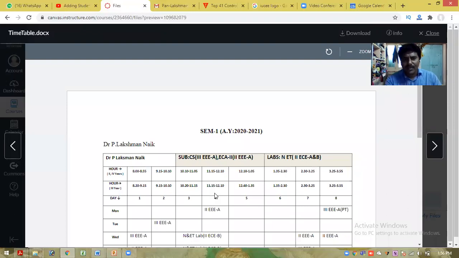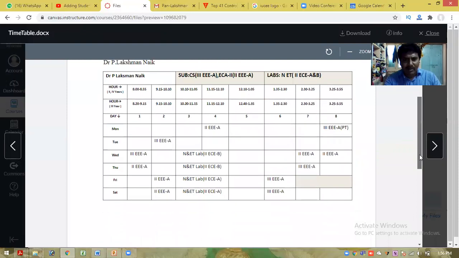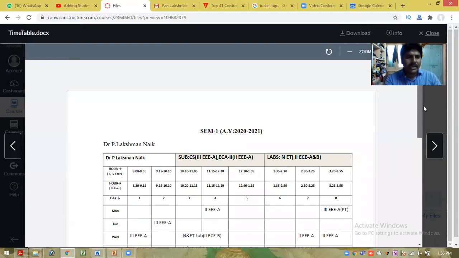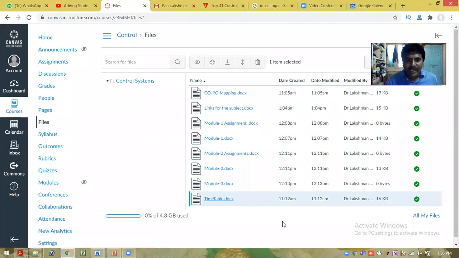And this is my timetable, the individual timetable shared in the Canvas LMS. I shared all these things so that students are clear about what time they need to enter, and all the information will be there. All these various files I uploaded in this particular subject, capstone project.